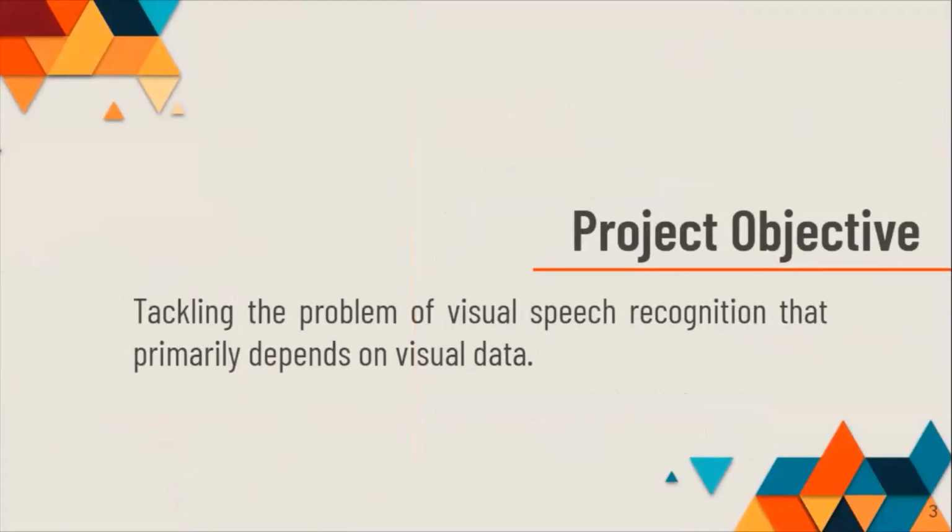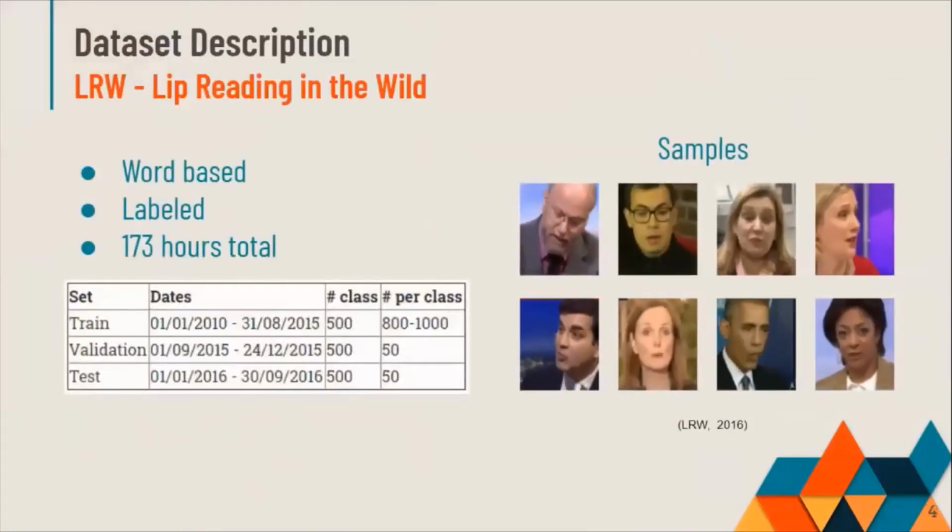And now, Shahd will continue with the dataset descriptions. We've decided to use the LRW dataset, which is a word-based dataset comprised of 173 hours of labeled data, of which 165 hours are for training and validation, and 8 hours are for testing. Each word is uttered multiple times by a diverse set of speakers from different genders and races.